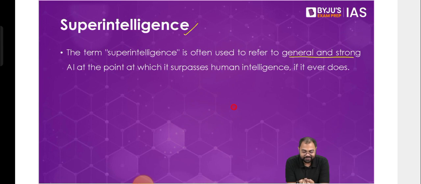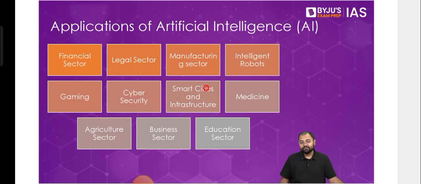But there is a simple solution to it, as many say: whenever that happens, switch off the power, switch off the AI-based power wherever you are using it. As long as you're not providing power, it will not be able to work. But we don't know, right? We don't know how far it can go, because whatever we are doing right now, we still believe we are just scratching the surface. What we are doing is very trivial compared to what AI is actually capable of.